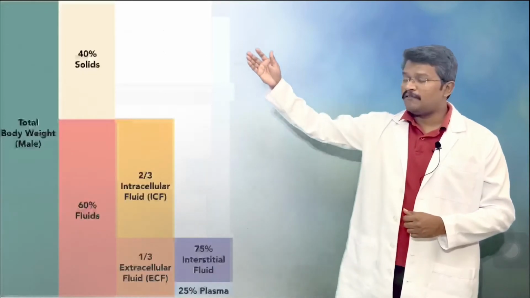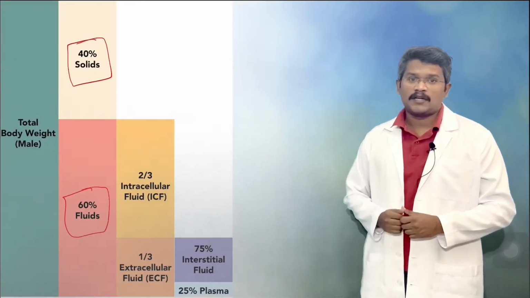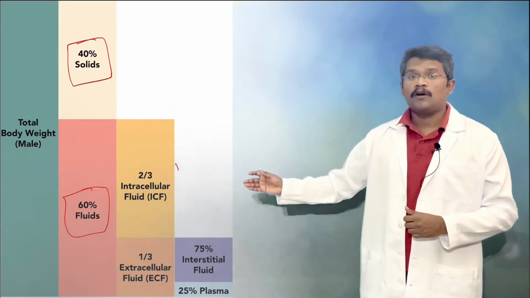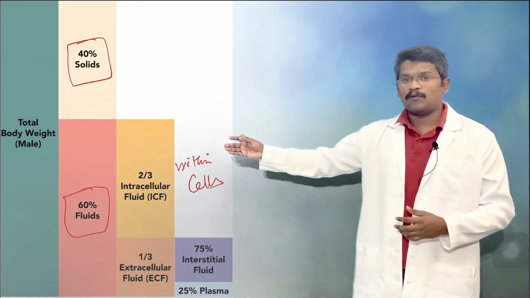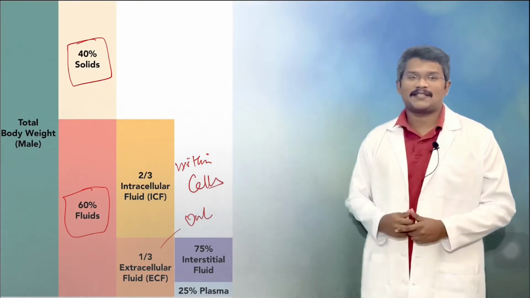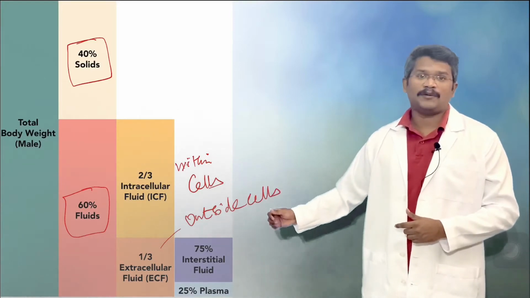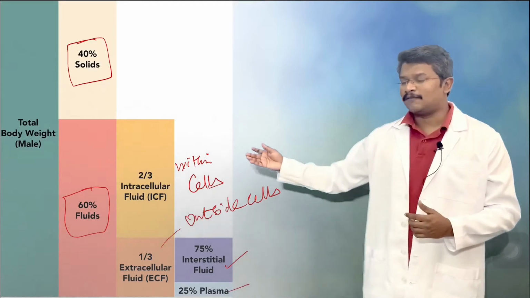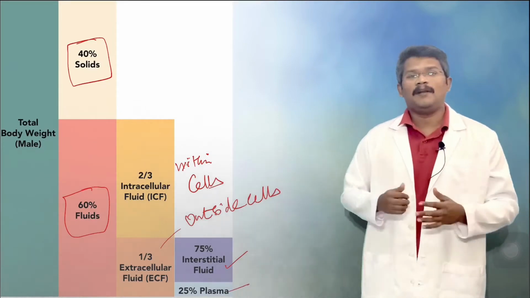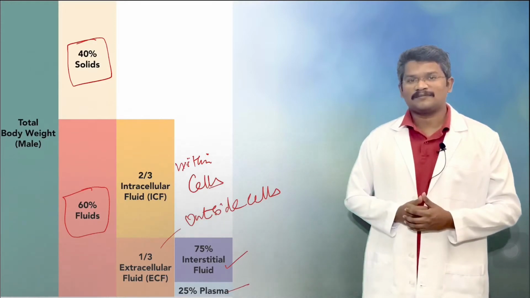So the total body weight can be divided into 60% fluids and 40% solids. Out of the 60% fluid, 2/3 of it resides within the cells, the intracellular fluid. Only 1/3 is outside the cells, the extracellular fluid. The extracellular fluid is again divided into interstitial fluid, which is the fluid in between the cells, and the fluid within the blood vessels, that is the plasma, the fluid component of the blood.